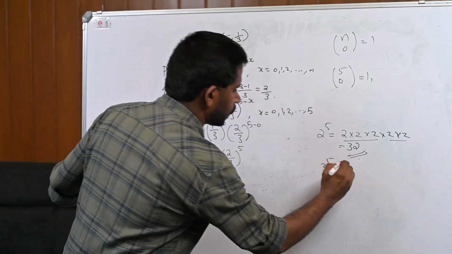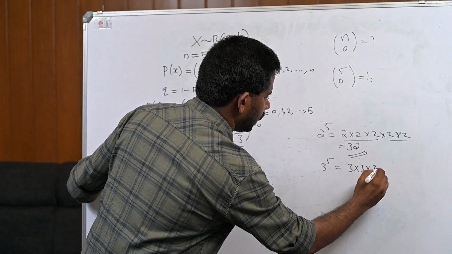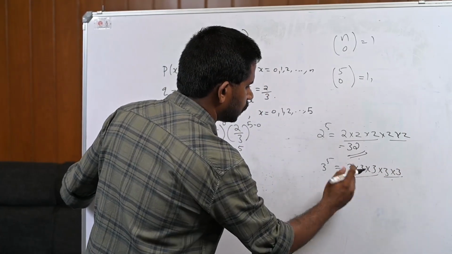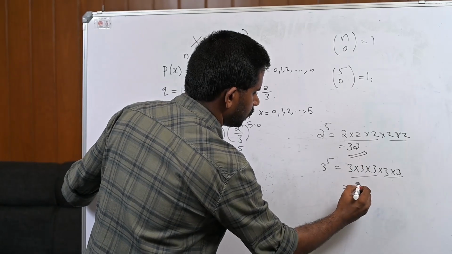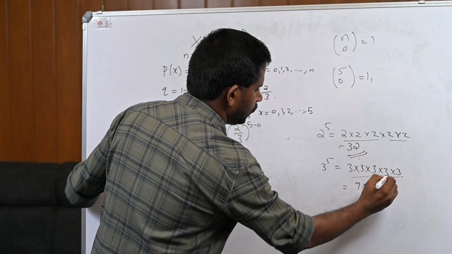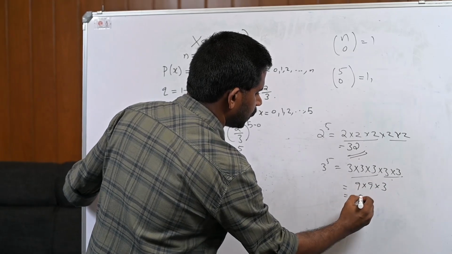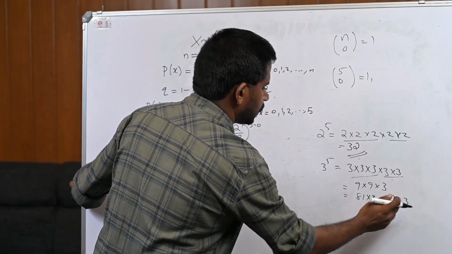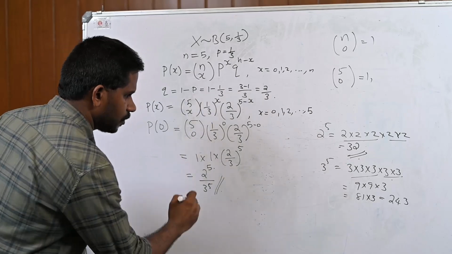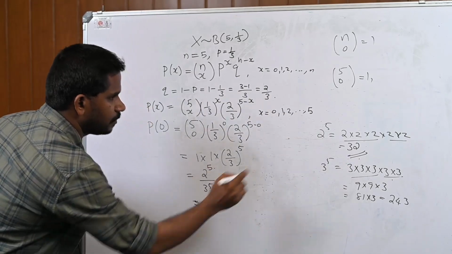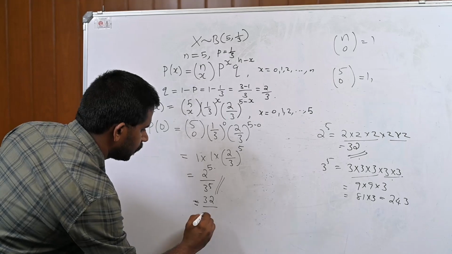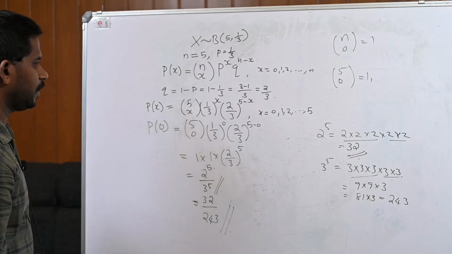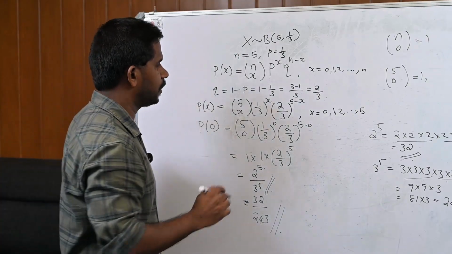It is 3 into 3 into 3 into 3 into 3. 3 into 3 is 9, 9 into 3 is 27, 27 into 3 is 81, 81 into 3 is 243. So, 2 raised to 5 is 32, and 3 raised to 5 is 243. So, P of 0 is 32 by 243.